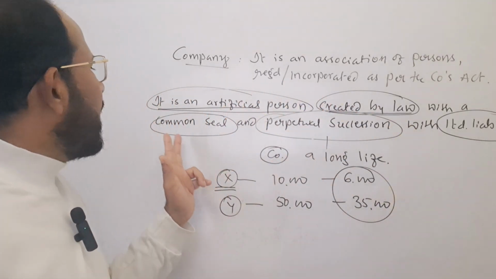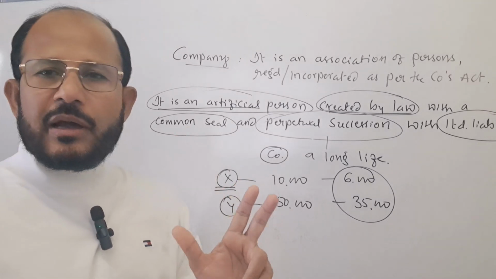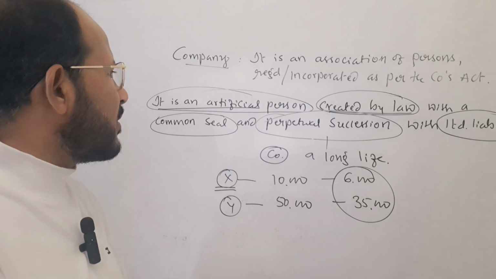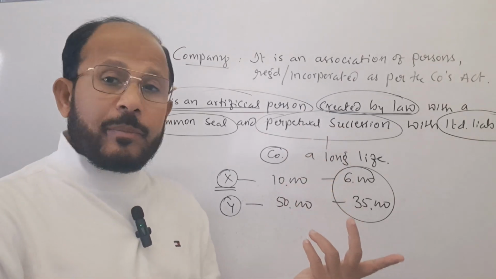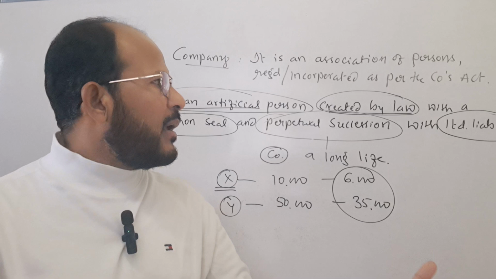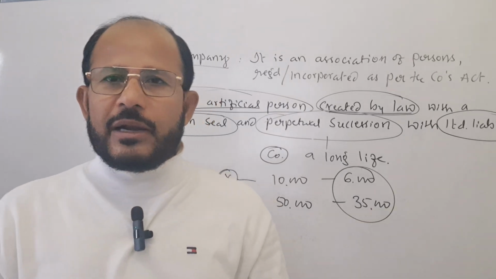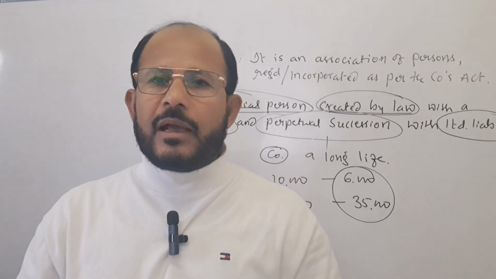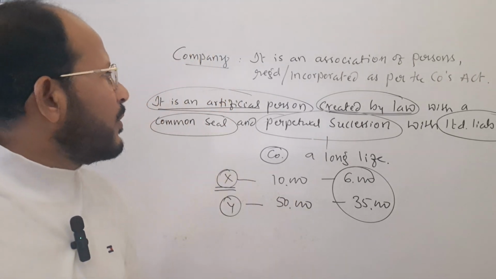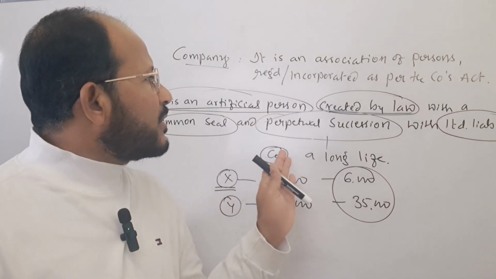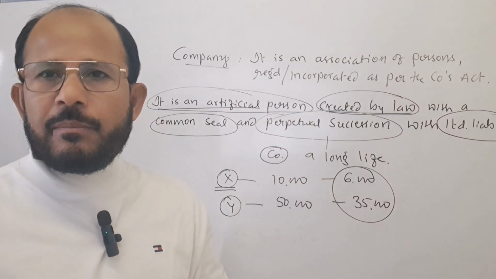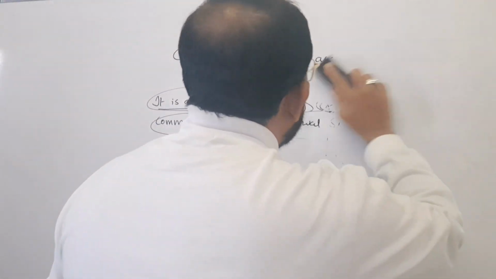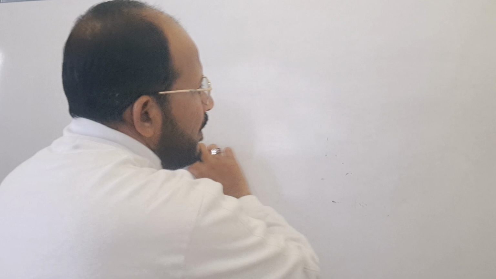Next one is it uses the common seal on which the name of the company is engraved, and it is affixed on all the important documents of the company. It has got a perpetual succession, long life is there, and in a similar way, limited liability is one of the important features of a company form of business. Like this, we can say that the company form of business is better as compared to the sole proprietary form of business and partnership form of business.